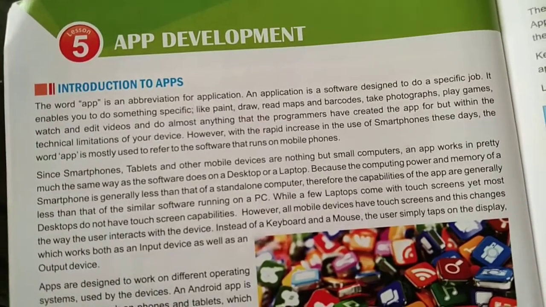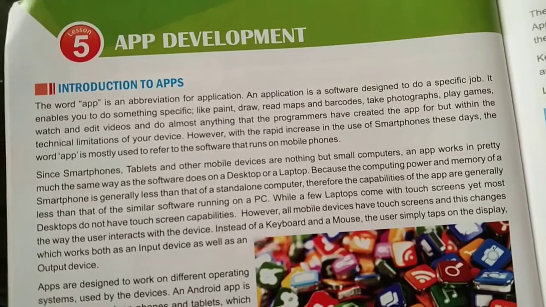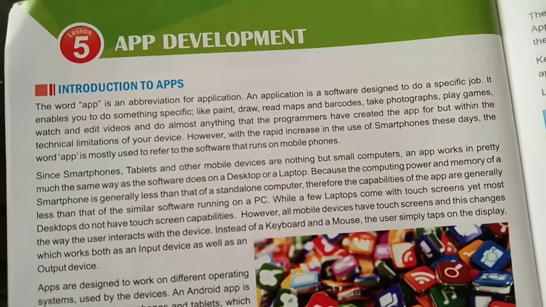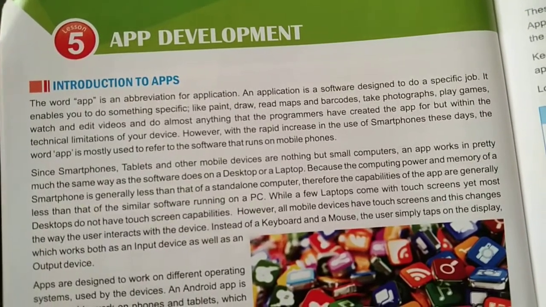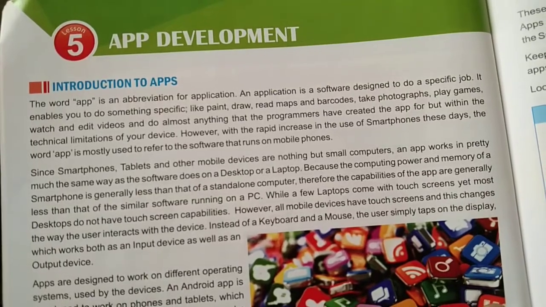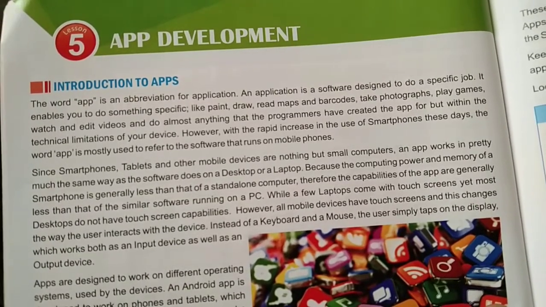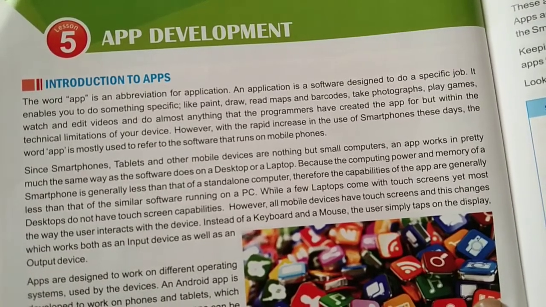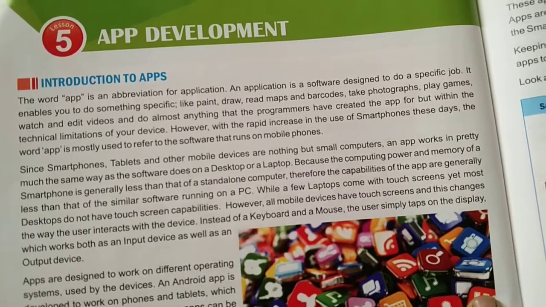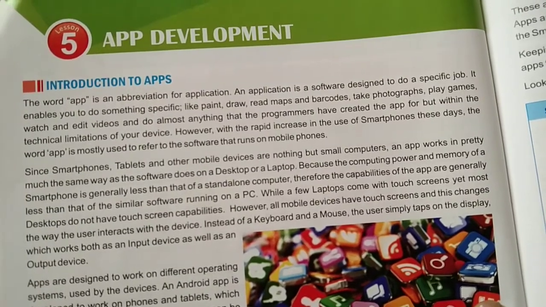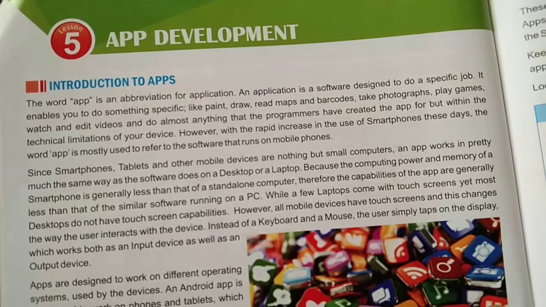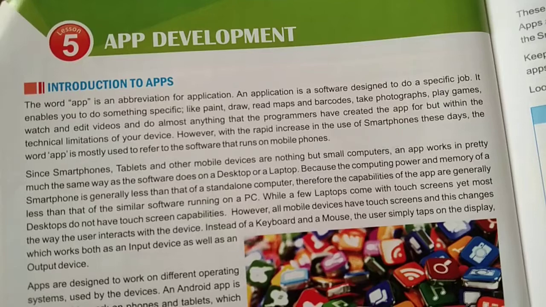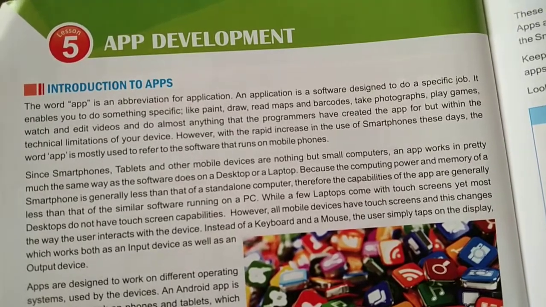So, class, let's start with a new chapter, that is app development. Earlier, we had studied how to create a database, how to assign a primary key, how to make a table, rows, columns, and how to show the relationship between different types of tables. So this is our next chapter, app development. Here app means the application. So now let's understand how we can develop an application on our software, on our PC, etc.